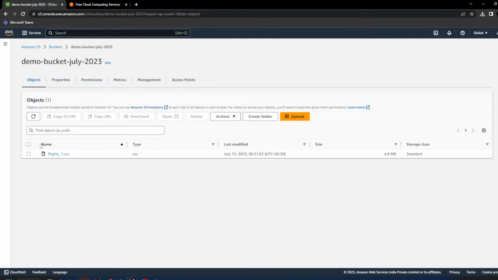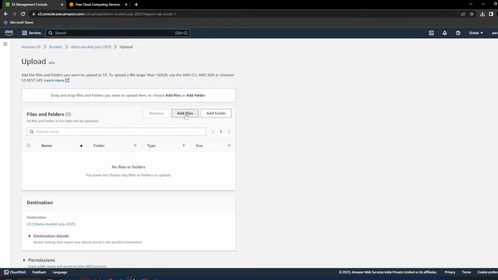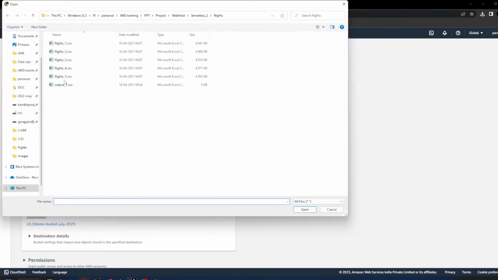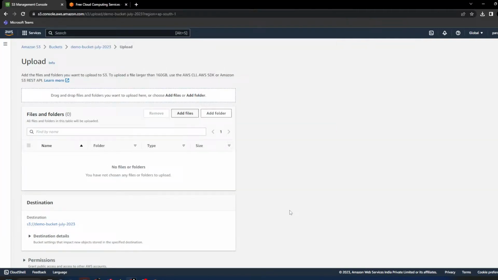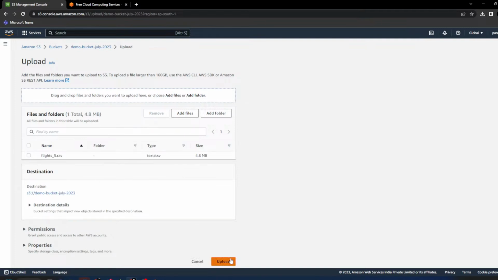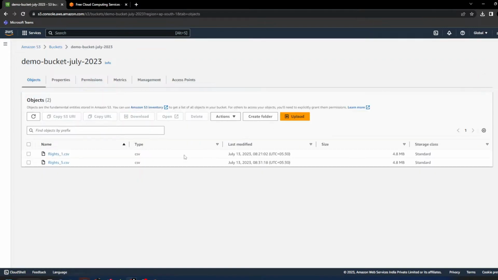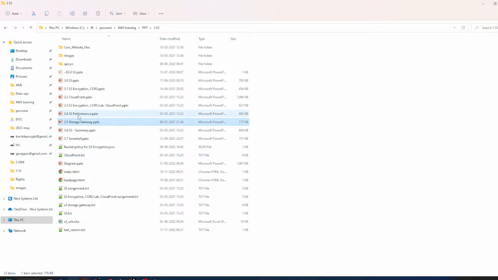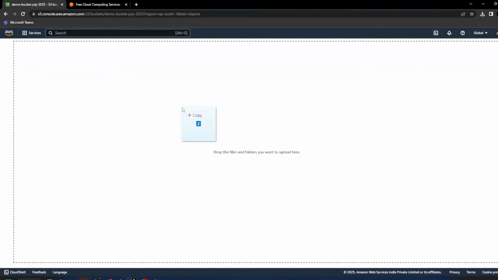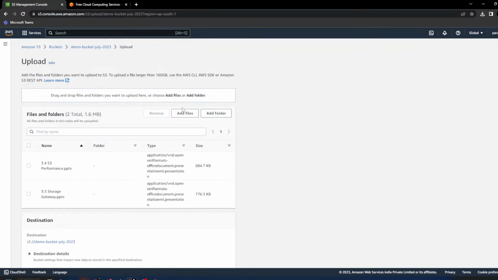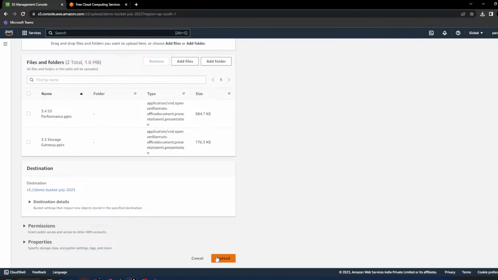Coming to objects. Whenever you upload any file, we call it an object. Click on upload, add the file. You can add any number of files to S3. Just select the file and upload. Even the drag and drop option is available. Just select the file, drag and drop, and upload.